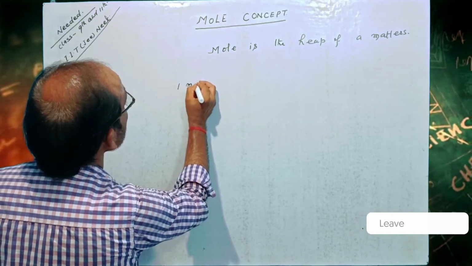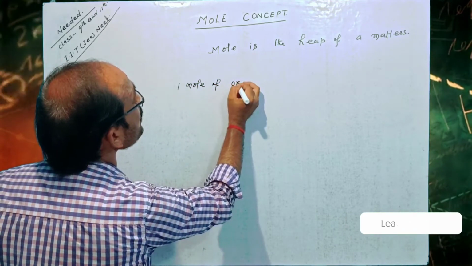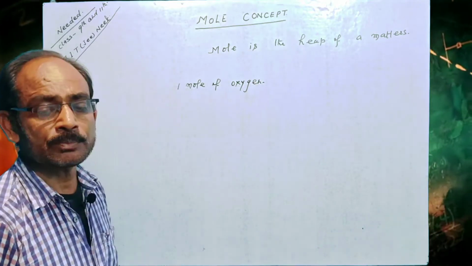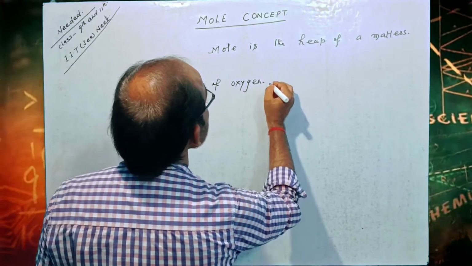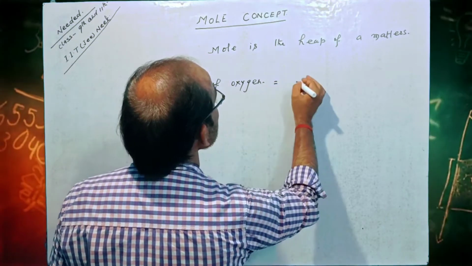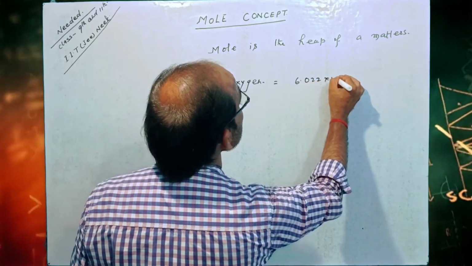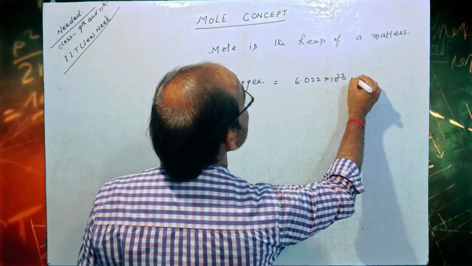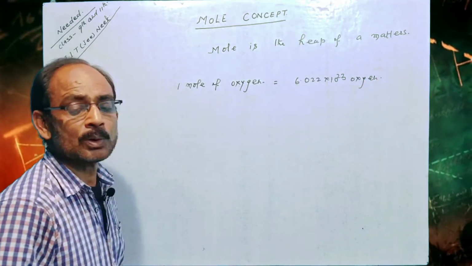One mole of oxygen equal to 6.022 into 10 to the power 23 oxygen.